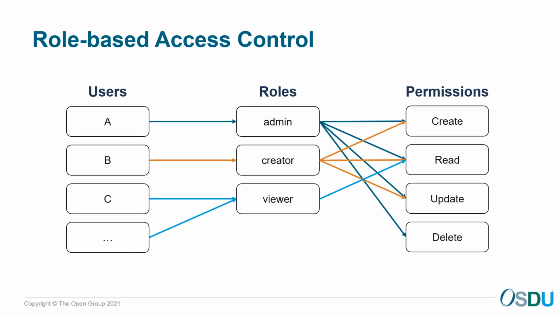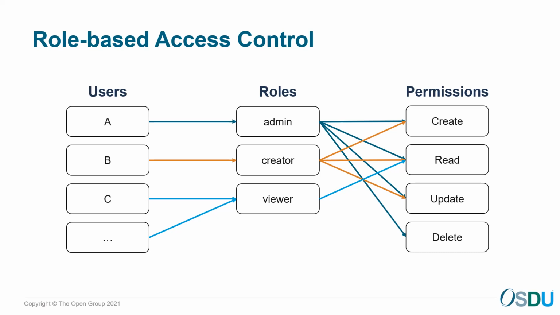In general, the entitlement service provides role-based access control for OSDU, and it's probably one of the most popular ways to secure data access. Basically, RBAC assumes that each user is associated with a specific role, and a role is associated with a specific set of permissions.